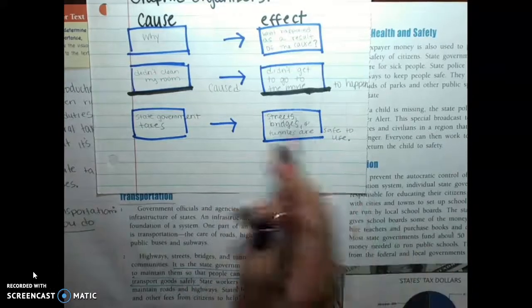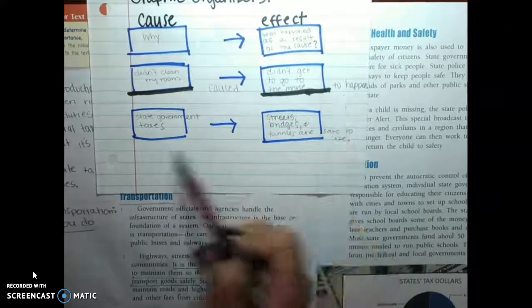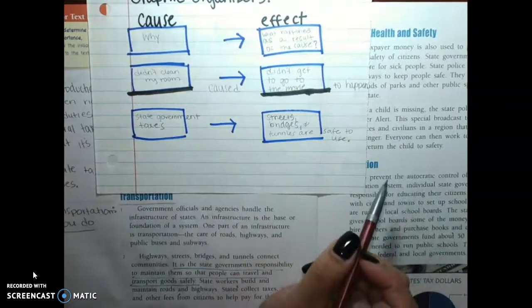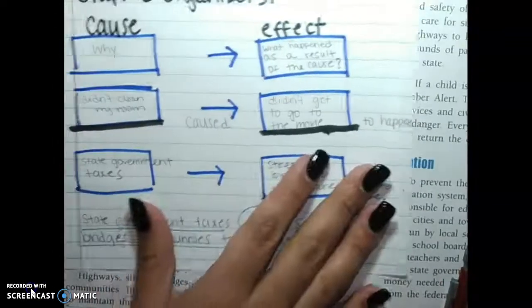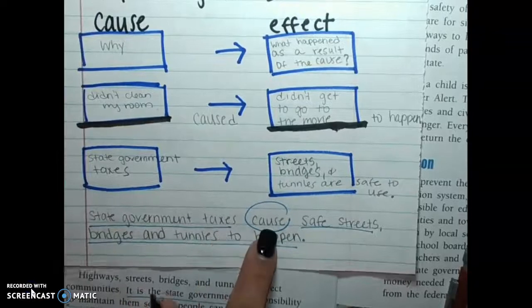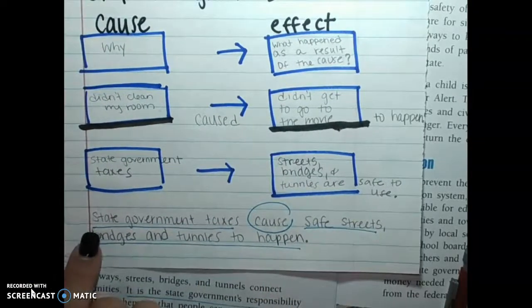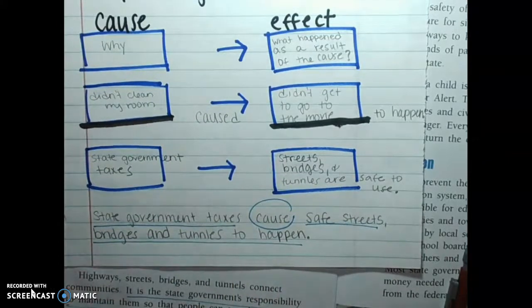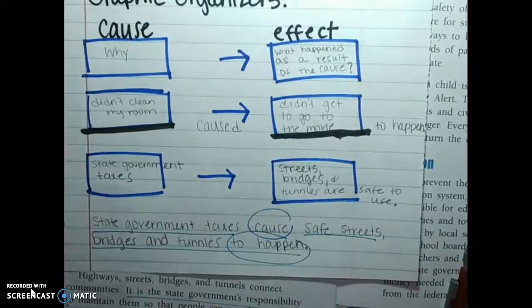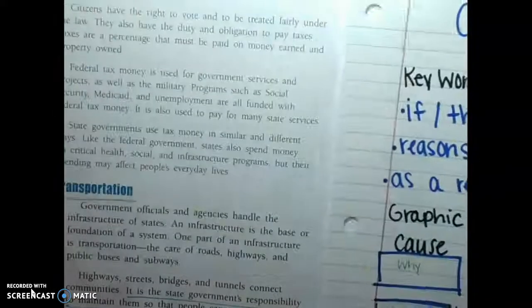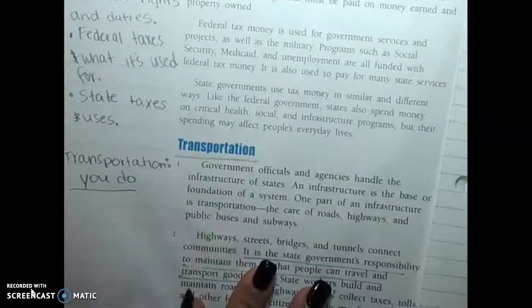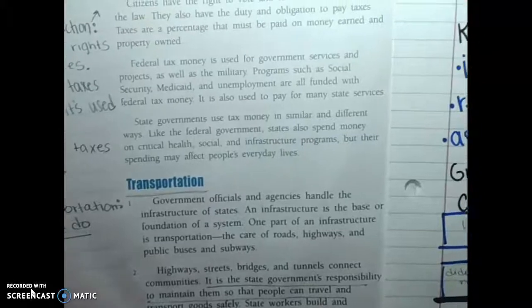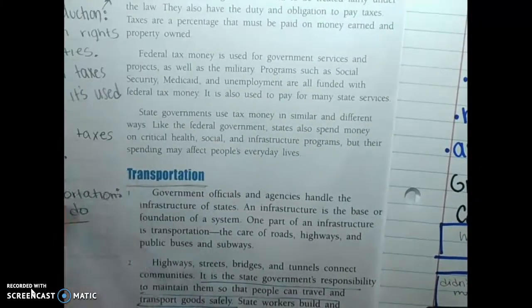So now I'm going to use my sentence stem, blank caused blank to happen, here at the bottom so you can see what that looks like for your assignment. So here I have my sentence stem: state government taxes cause safe streets, bridges, and tunnels to happen. You are going to do the same thing in Schoology, and I have given you a couple other options to use as a sentence stem. So just pull a cause from any part of your mentor text and then write the effect of it. Good luck.